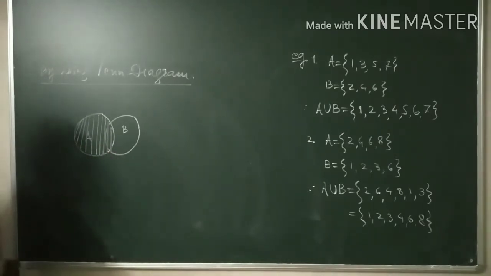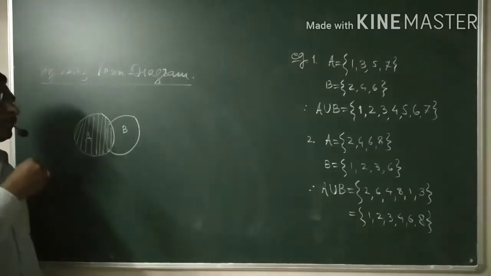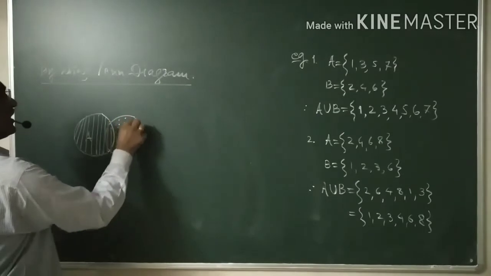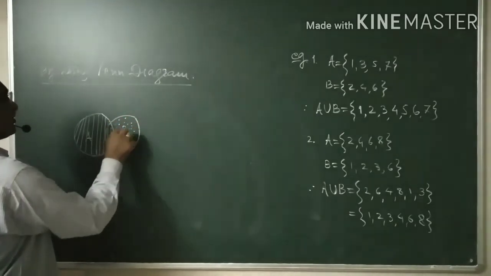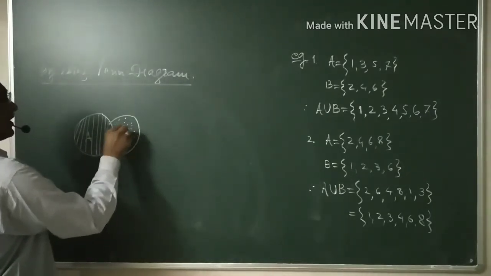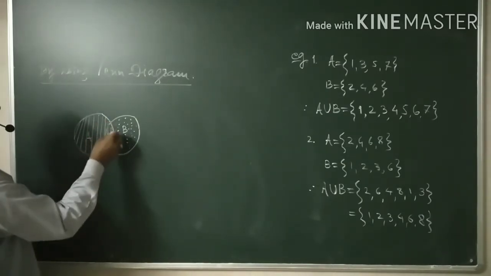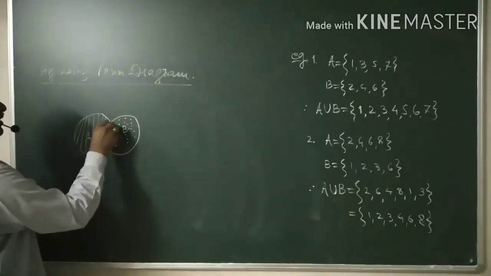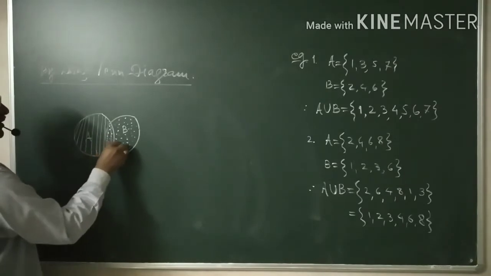Now B. The elements which are belonging to B, that I can denote by a dotted one, so that you can understand, to differentiate A and B separately. Now these are the elements. See, A is here, but B is also here in A. Therefore, these dotted elements are also here.